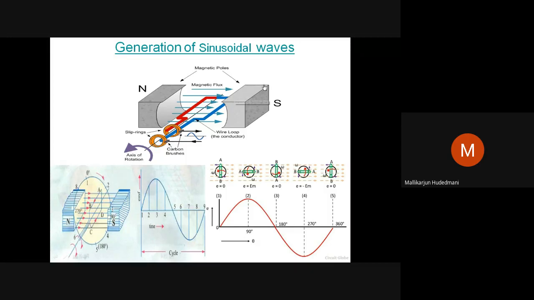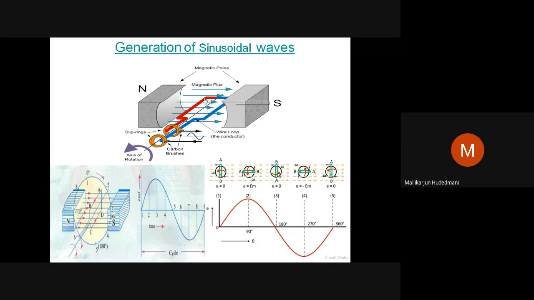This is called a rotating machine concept, where the magnetic field is stationary and a group of conductors in the form of a square frame is arranged, and this is the axis of the shaft of the machine. Suppose it is driven by a suitable prime mover. When it is driven, this frame keeps rotating in this periphery, and it keeps cutting the lines of flux.